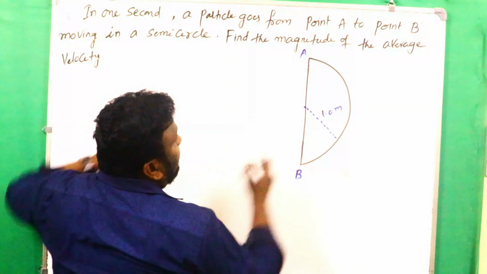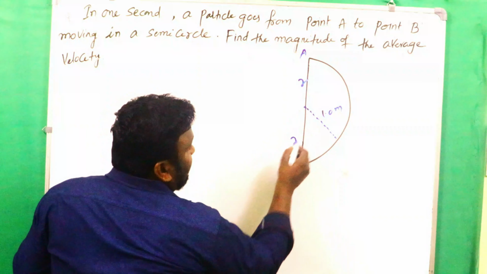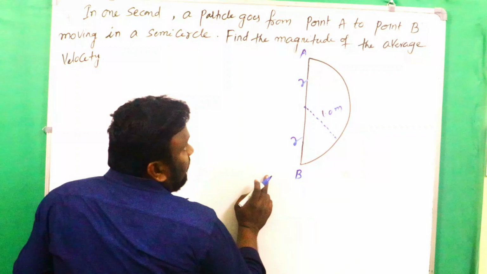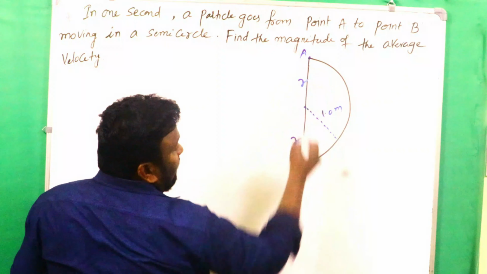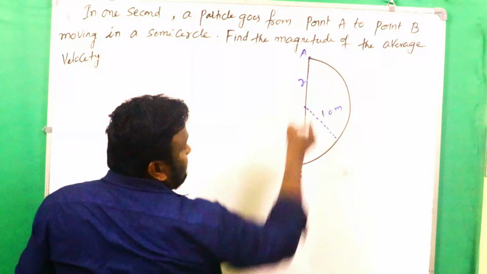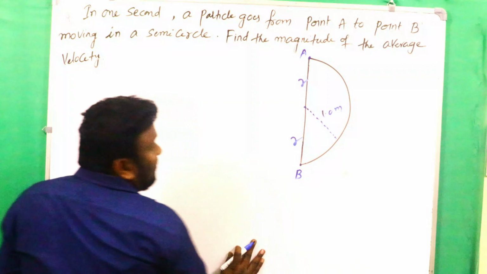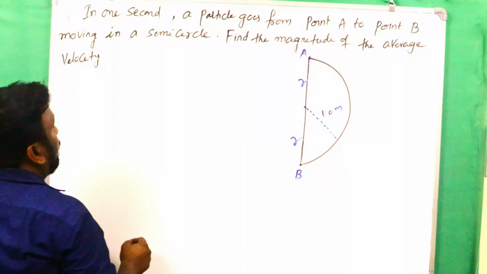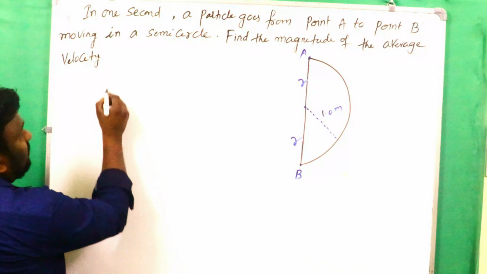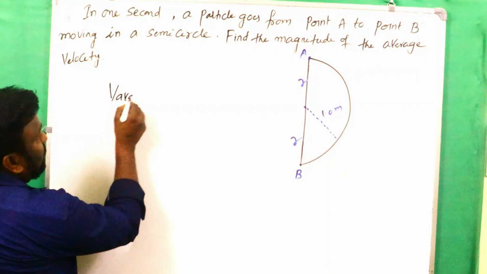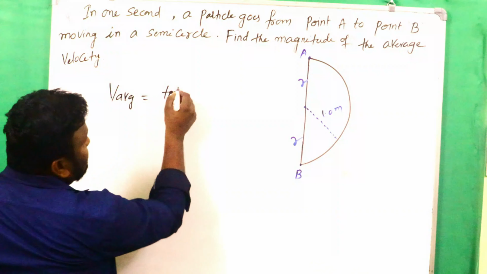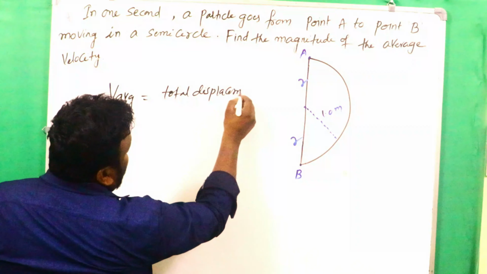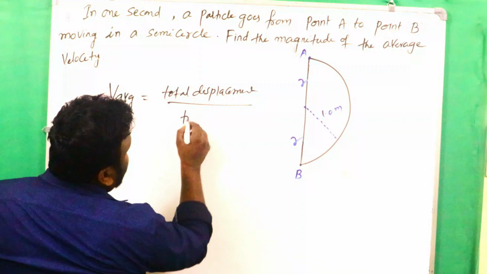That's why here this is the radius R and this is the radius R, so the diameter is R plus R, 2R. Here A to B is the shortest path. The shortest path between two points is what we call displacement. We know that average velocity is equal to total displacement by time taken.